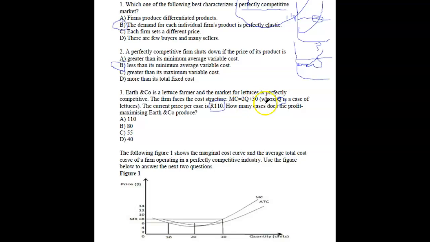110 minus 30, that's 80. 80 is equal to 2Q divided by 2, that's 40. So the answer will be 40.